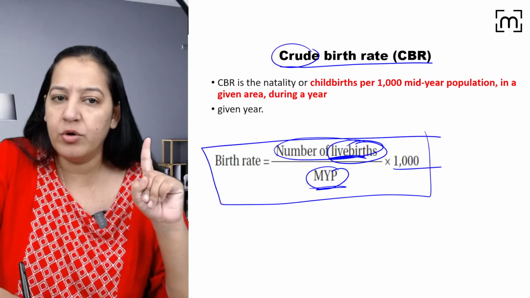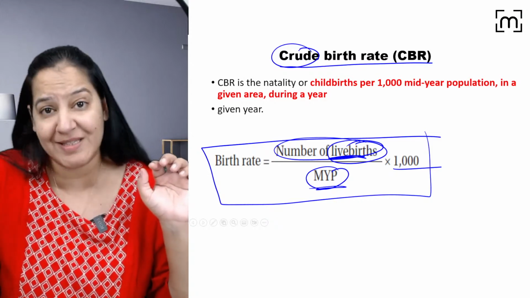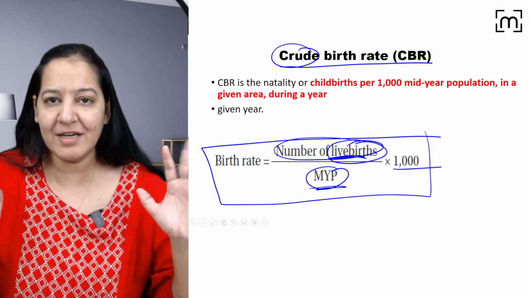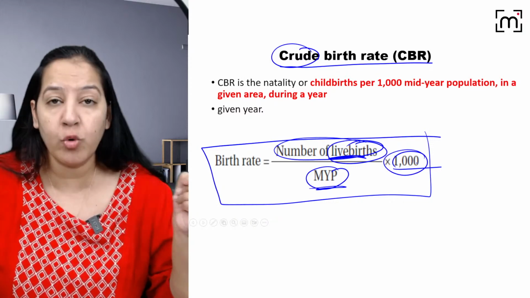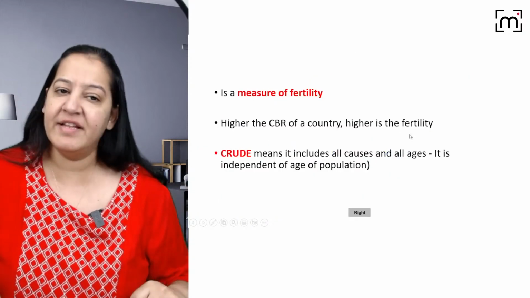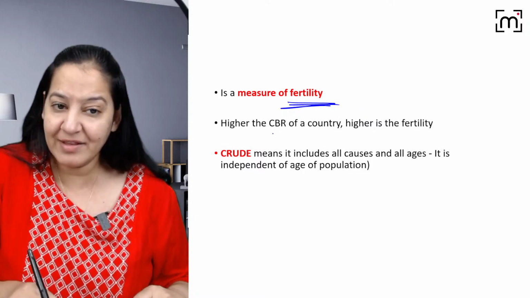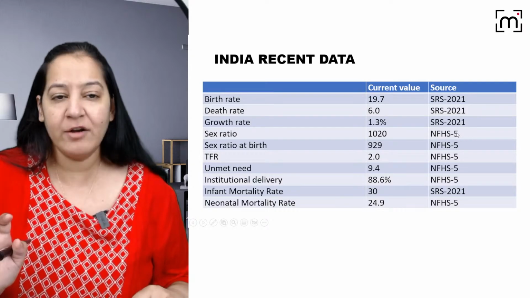Why is it known as crude? We are taking all the population. We don't take any specific age, any specific female, any specific religion. Crude means all. So that is the crude birth rate per thousand. It's always measured per thousand. You got my point? It is a measure of fertility of a country. Higher the crude birth rate means higher the fertility of that country. You got my point?